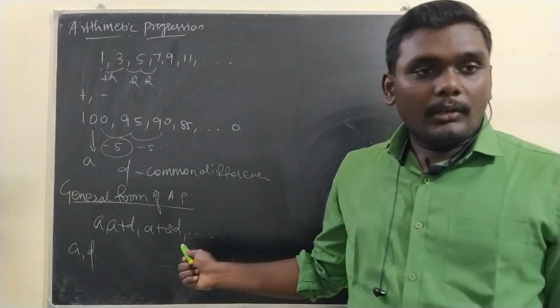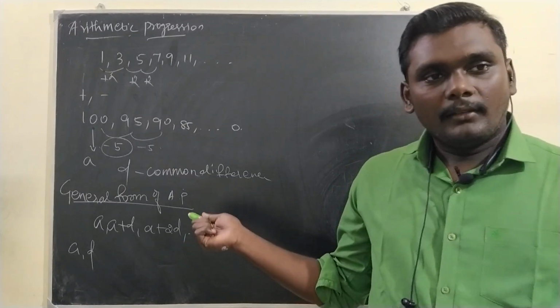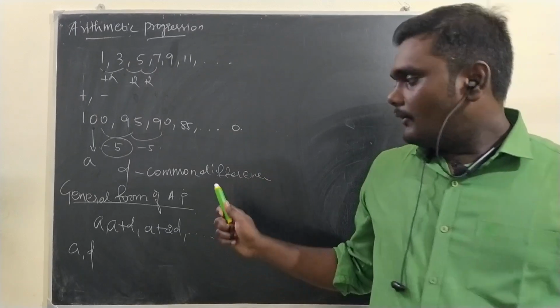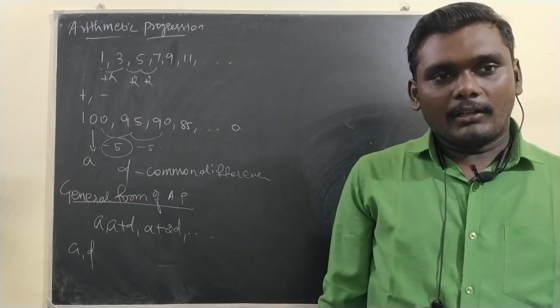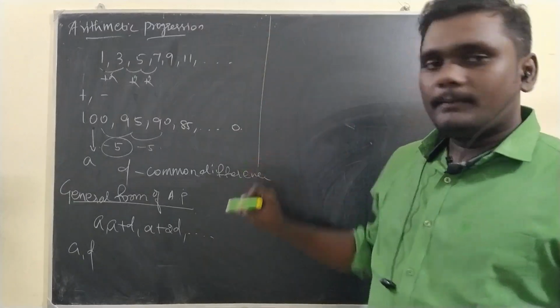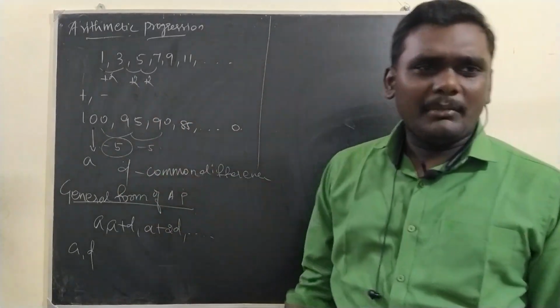This arithmetic progression having a finite number of terms, we call it a finite arithmetic progression. When it has an infinite number of terms, it is an infinite arithmetic progression. Also, the common difference D I said, right? D can be positive or negative. Sometimes it can be 0 also.